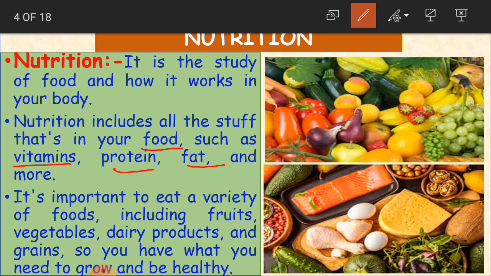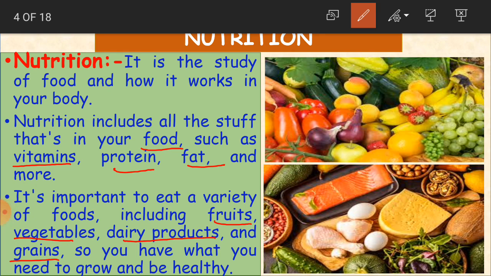So all that is called nutrition. And it's important to eat a variety of foods including fruits, vegetables, dairy products and grains, so you have what you need to grow and be healthy.